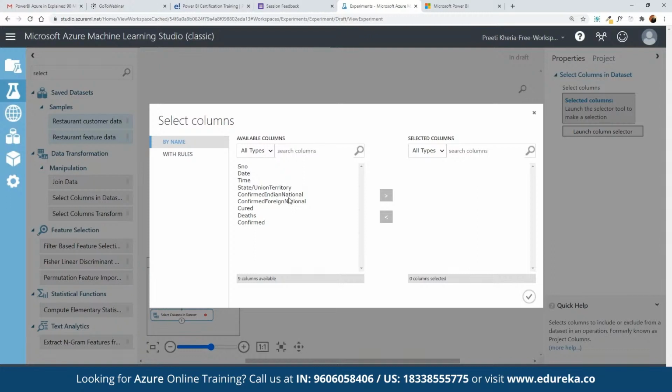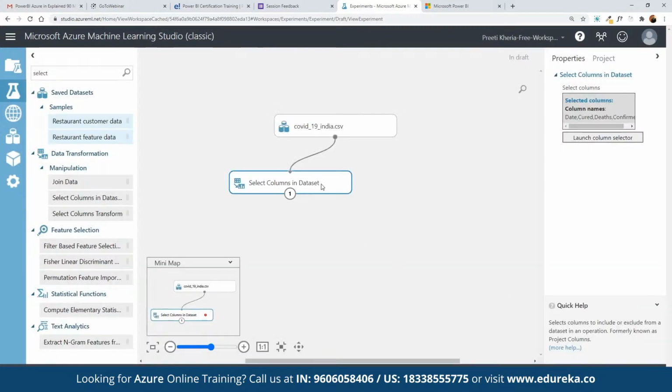Let's say we are going to work on the prediction for the survival rate. Let's suppose we want to include confirmed international, and we want to include the cure as well, as a part of the data pointers that we want to work on. So we can define the data as well. Now these are all the columns we want to work on, and here we can click on select. These different columns have now been selected as a part of our model building.